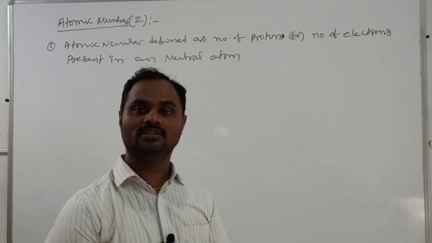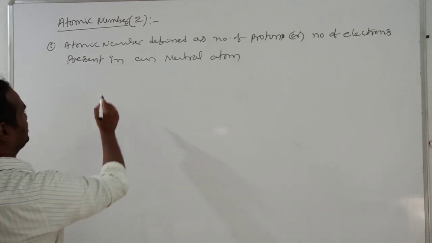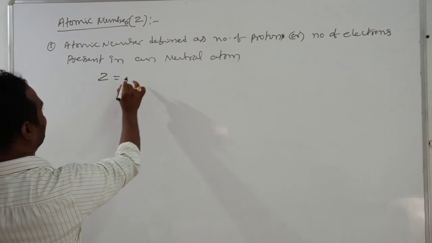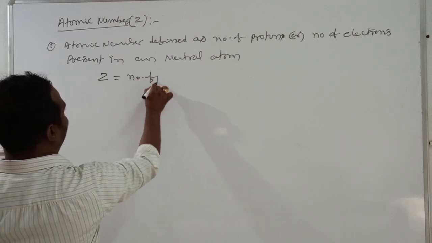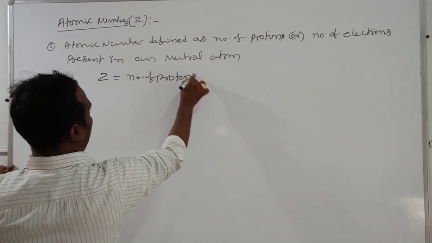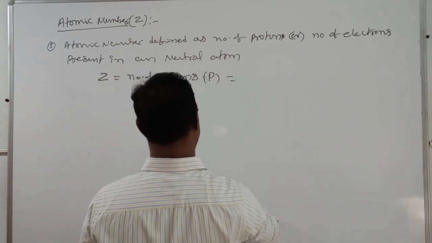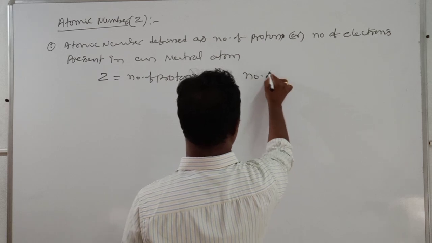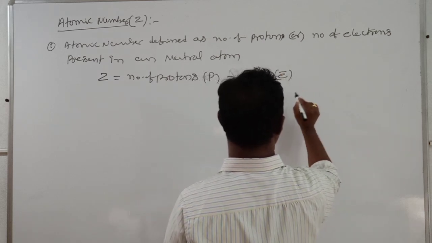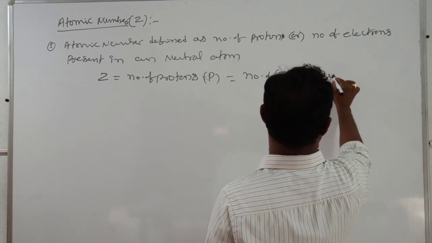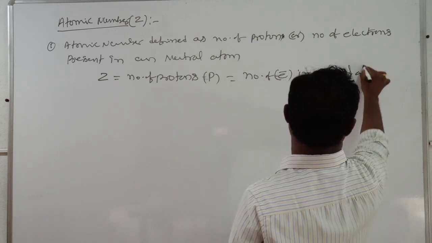Carefully see. Atomic number is equal to the number of protons, that is equal to the number of electrons in a neutral atom.